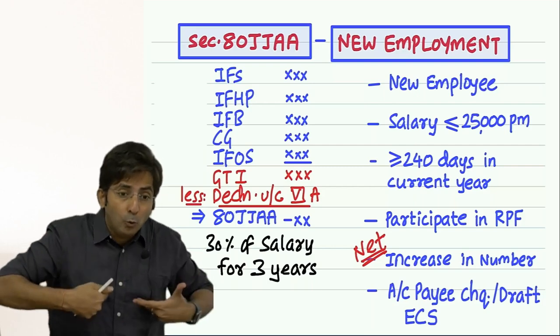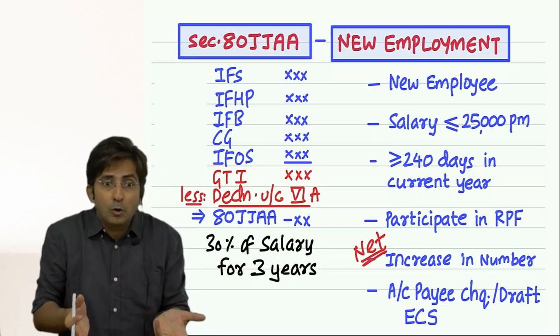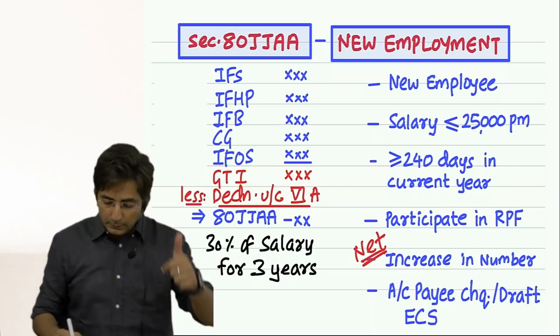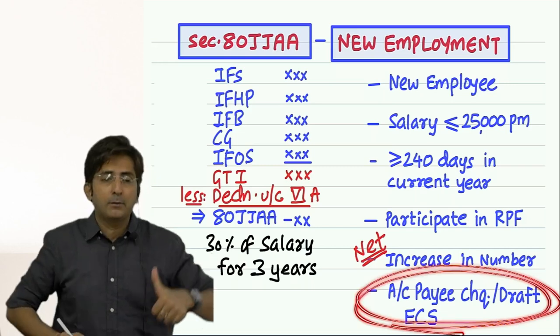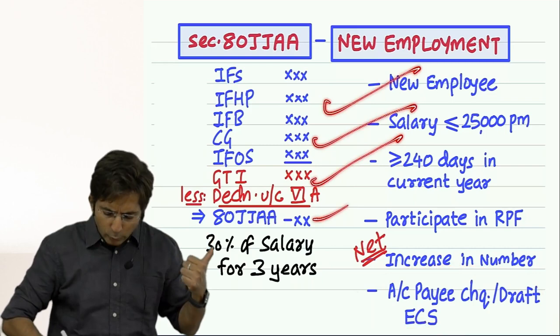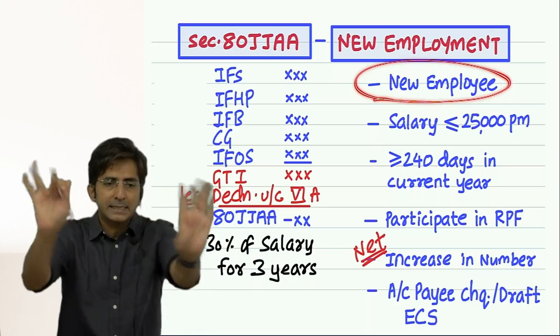Basically, I have to prove that I have given salary to a new staff. Because deduction is allowed only when you have given salary to the new staff. So to prove all this, this condition is required. Do you understand? I am trying to struggle and tell you the logic of each condition. So these are the conditions. That's it. Section is over.